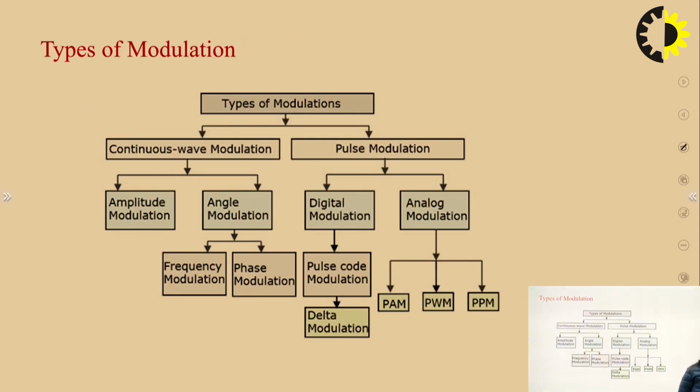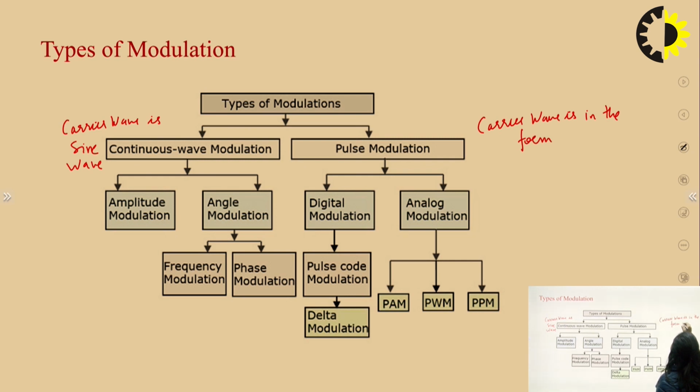Now these are the different types of modulation: continuous wave modulation and pulse modulation. In continuous wave modulation, the carrier wave is a sine wave. In pulse modulation, the carrier wave is in the form of pulses.